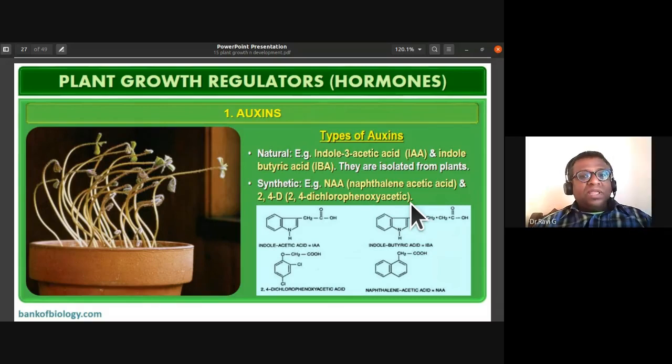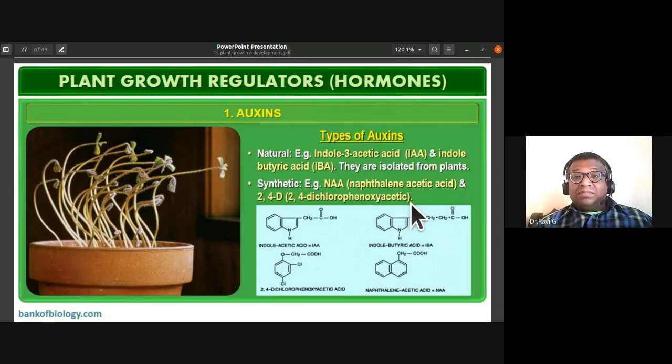So 2,4-D, which is a synthetic auxin, is used for removing dicot weeds. So it is a dicot weedicide. I told you, you can't spray it where you are growing tomato. If you spray this 2,4-D, all the tomato plants will be killed, because they have dorsiventral leaves and the auxin 2,4-D is going to kill them.